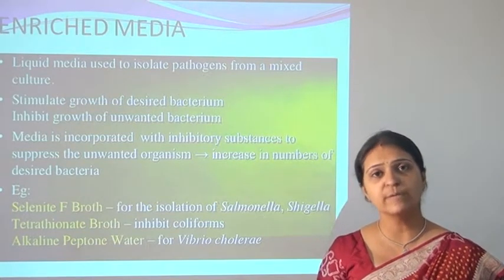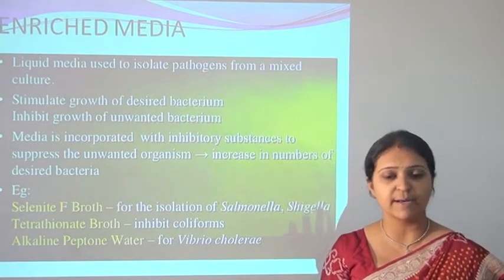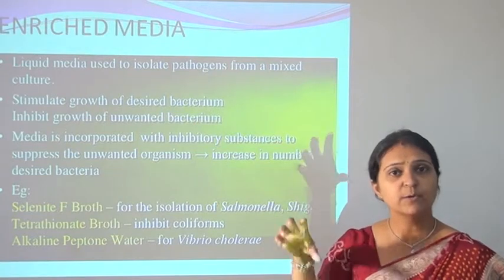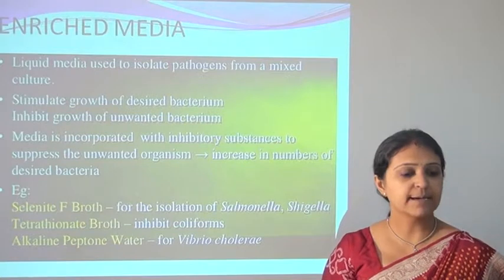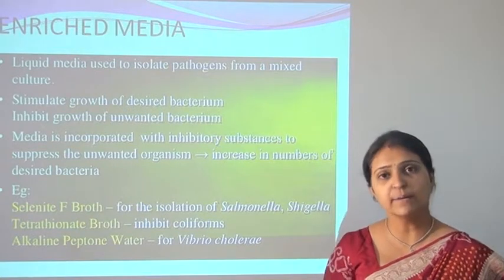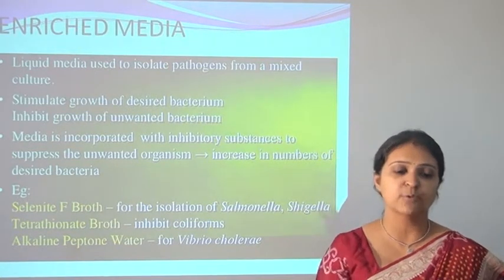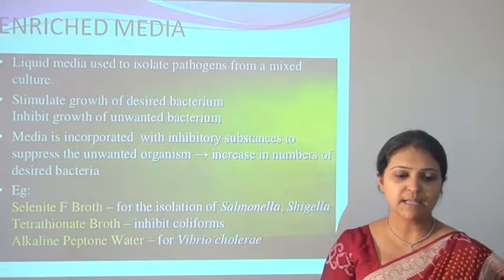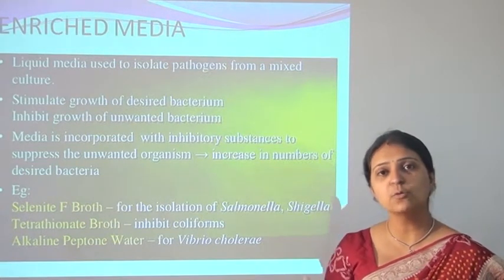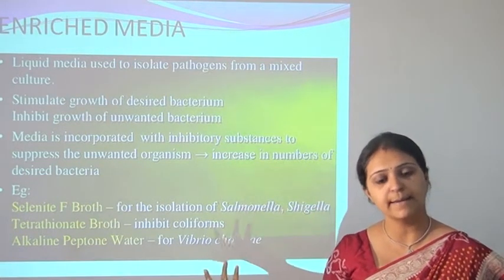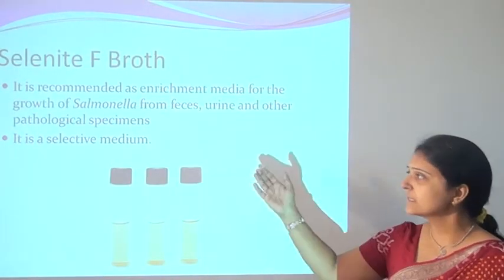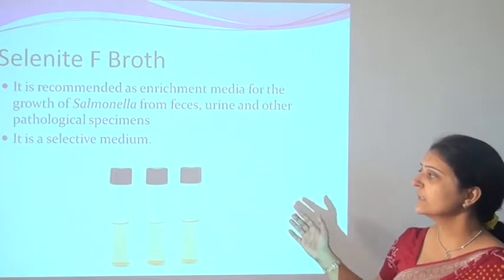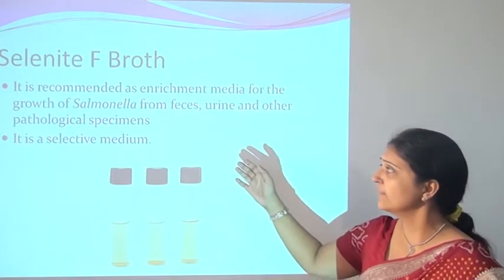This selenite broth will enrich the growth of Salmonella typhi and it will reduce the growth of E. coli and Bacillus. Another example is the tetrathionate broth. It will inhibit the growth of coliforms and enrich the growth of Salmonella typhi. Then alkaline peptone water is used to enrich the growth of Vibrio cholerae. So these are known as the enrichment media. This is the selenite broth. It is used for the enrichment of Salmonella typhi.